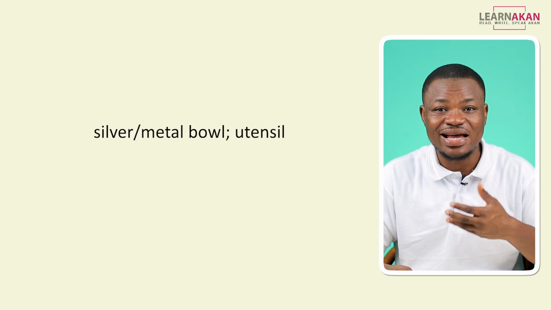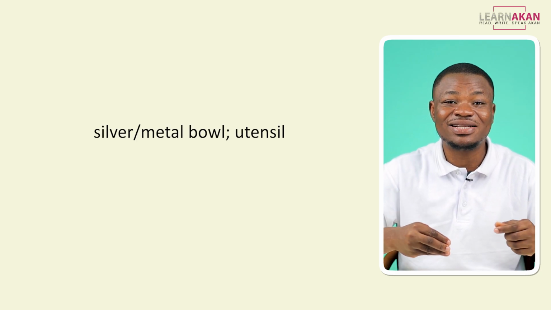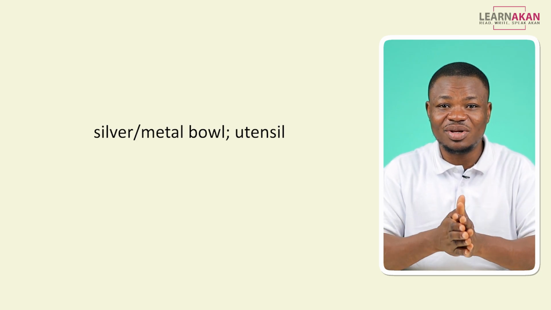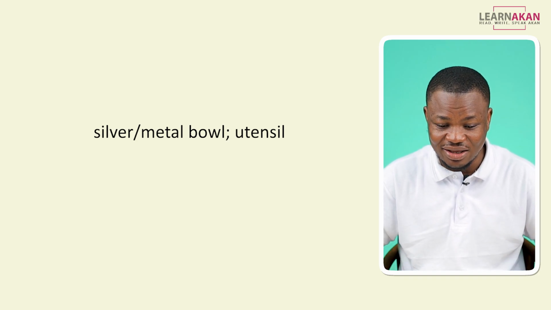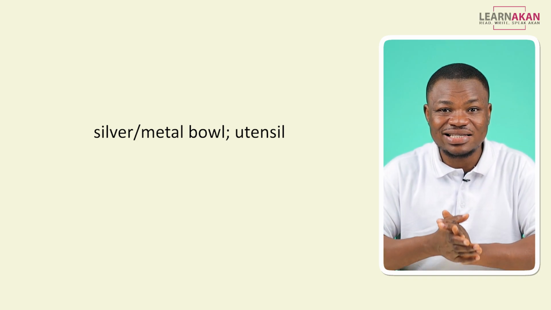The next one is a silver bowl, well, a metallic bowl. It can be any kind of metal, so it can be silver, it can be aluminium, anything. We have that as kensing.